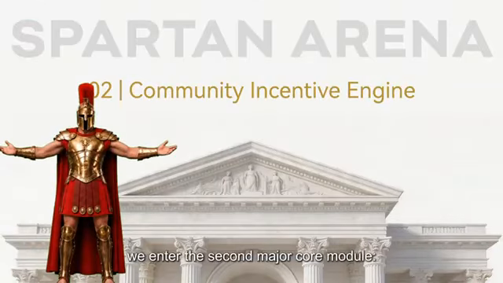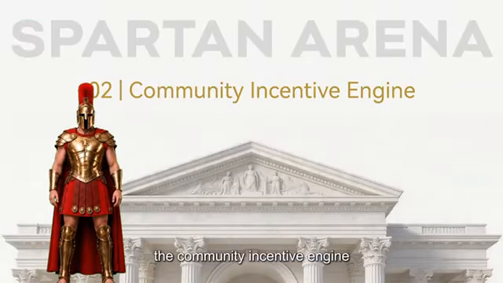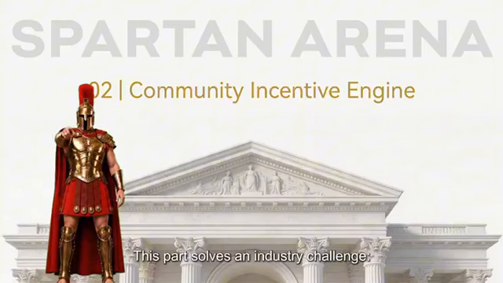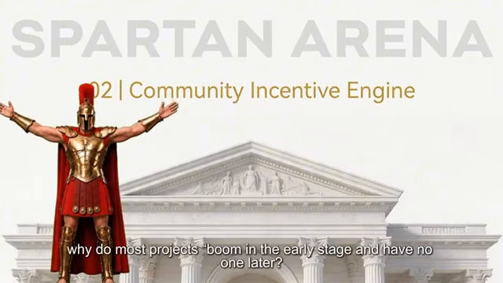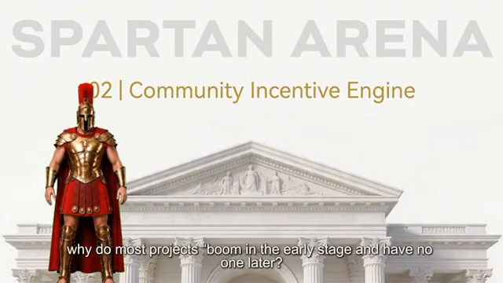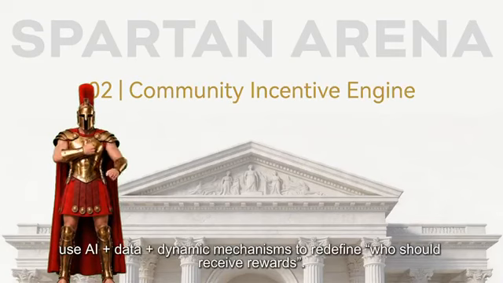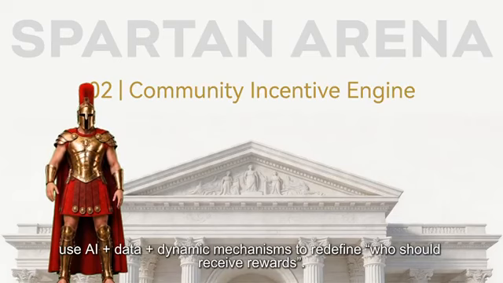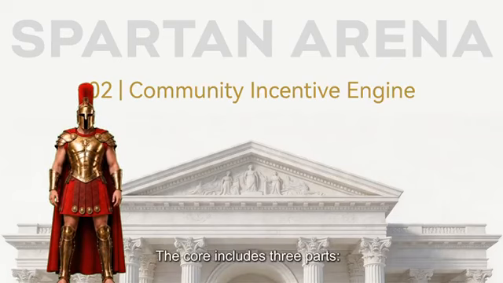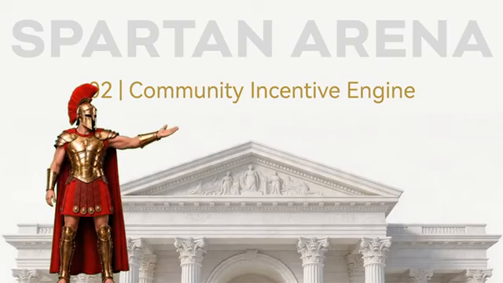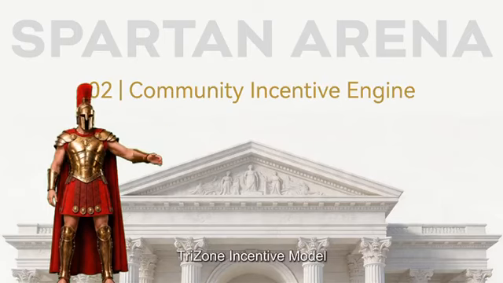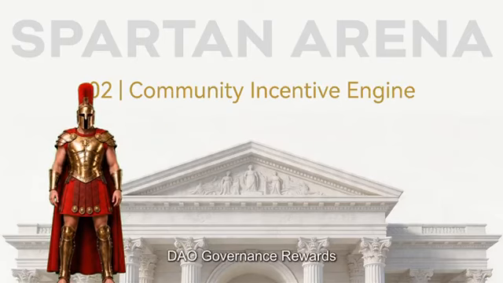Next, we enter the second major core module, the community incentive engine. This part solves an industry challenge. Why do most projects boom in the early stage and have no one later? Spartan's answer is, use AI plus data plus dynamic mechanisms to redefine who should receive rewards. The core includes 3 parts: ICS intelligent scoring system, Trizoni incentive model, DAO governance rewards.